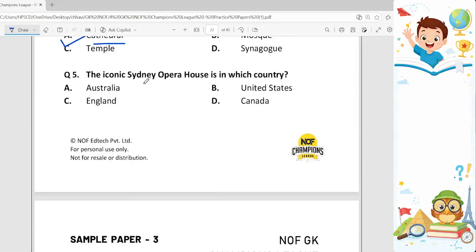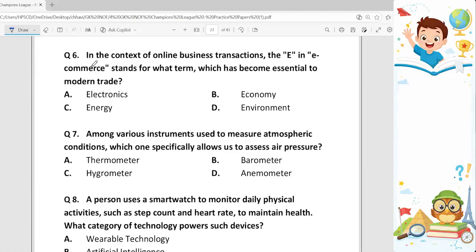Fifth question. The iconic Sydney Opera House is in which country? So Sydney Opera House is in Australia. Option A. Question 6. In the context of online business transactions, the E in e-commerce stands for what term, which has become essential to modern trade?